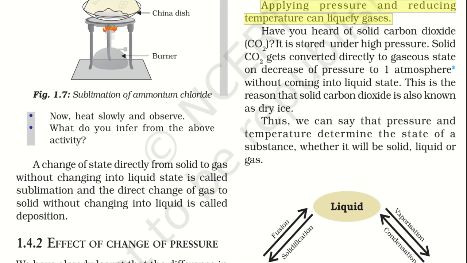In that way, we can obtain solid carbon dioxide. Solid carbon dioxide is nothing else but the solid form of carbon dioxide gas. It gets converted directly to gaseous state on decrease of pressure to 1 atmosphere without coming into liquid state. This is the reason that solid carbon dioxide is also known as dry ice. That means it doesn't contain any moisture. Thus, we can say that pressure and temperature are the two factors that determine the state of a substance, whether it will be solid, liquid, or gas.